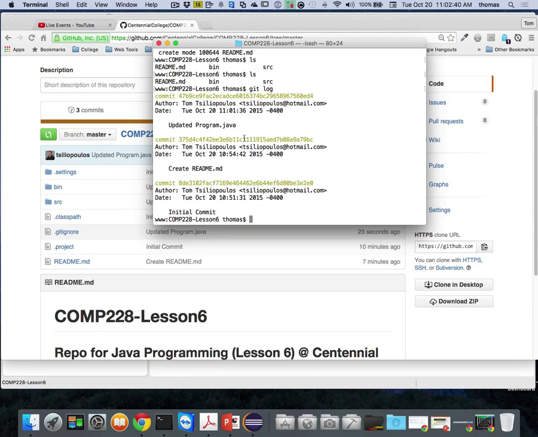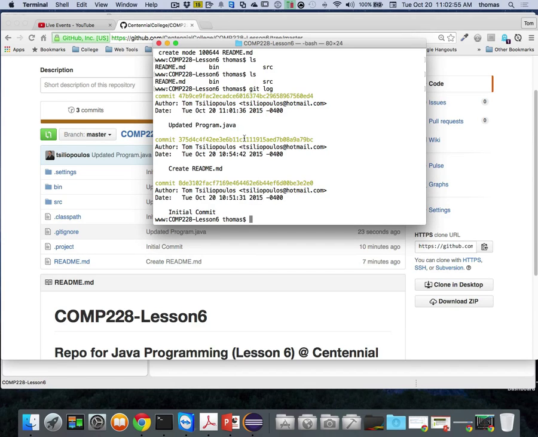Because people keep sending me messages saying, Tom, I don't understand. I don't know where my Git repository is. I've tried. I just can't get it working. Can I just send you these files? Please don't send me your files in email. That would be bad, right? I'm going to ignore them. I'm not going to accept it as a submission.